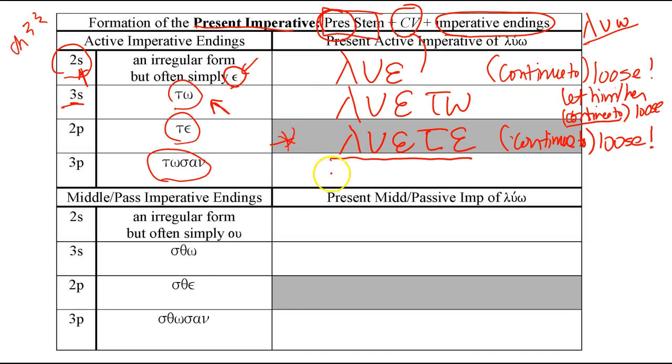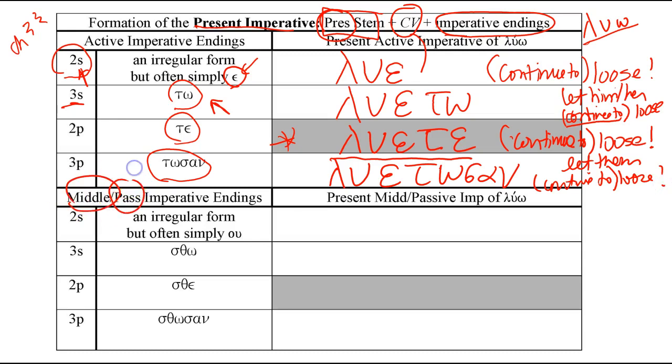And then the third person plural, you take lu, the stem, add the connecting vowel, and add the imperatival suffix ending tosan. So luetosan means let them, the third person plural, continue to loose. What about the middle and passive imperative?